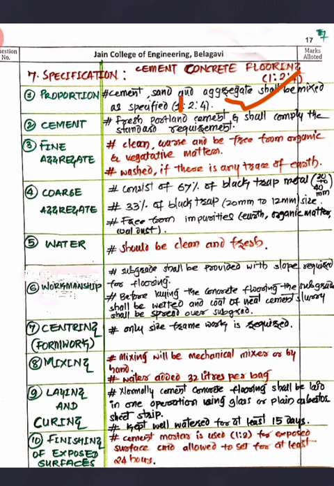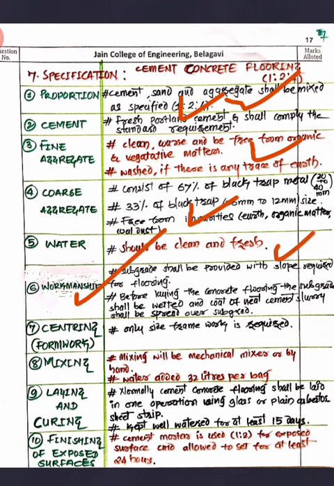Cement usually should be of a standard. It should be fresh, it should be potable, and comply with all standard requirements. Fine aggregate, as we have discussed, should be free from all organic matter and vegetative matter, and you should wash it if there is any trace of earth material with it. Then coarse aggregate, you should have the Kapachi of 67%, that is 20 to 40 size. You should use the grit of 33%, that is 20 to 12 size, and that also free from all impurities. Water should be clean and fresh.